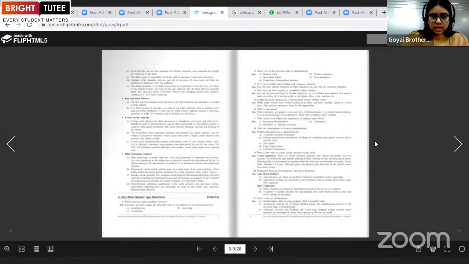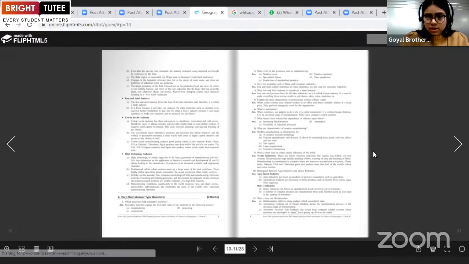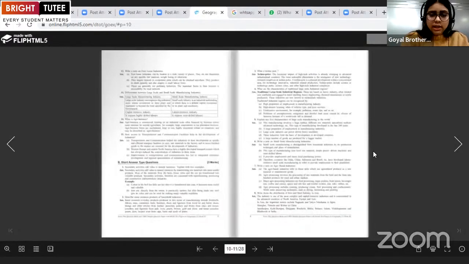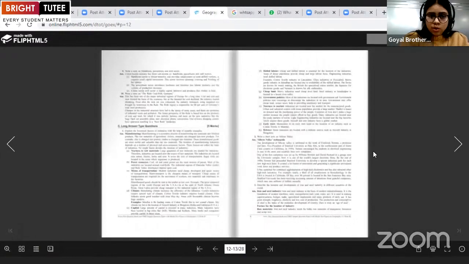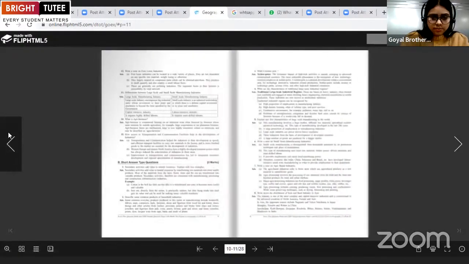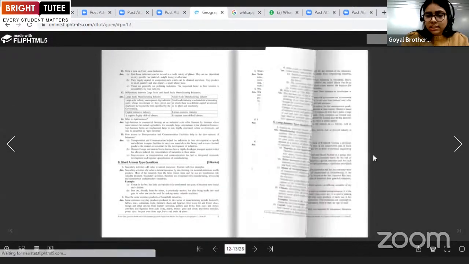Yes, so we have the very short answer type questions that contain 2 marks. Here we have given all the very short answer type questions. There are a total of 15 very short answer type questions. And in part B, we have short answer type questions that contain 3 marks. You can see over here, short answer type questions, 3 marks each, and the total number of questions is 10.